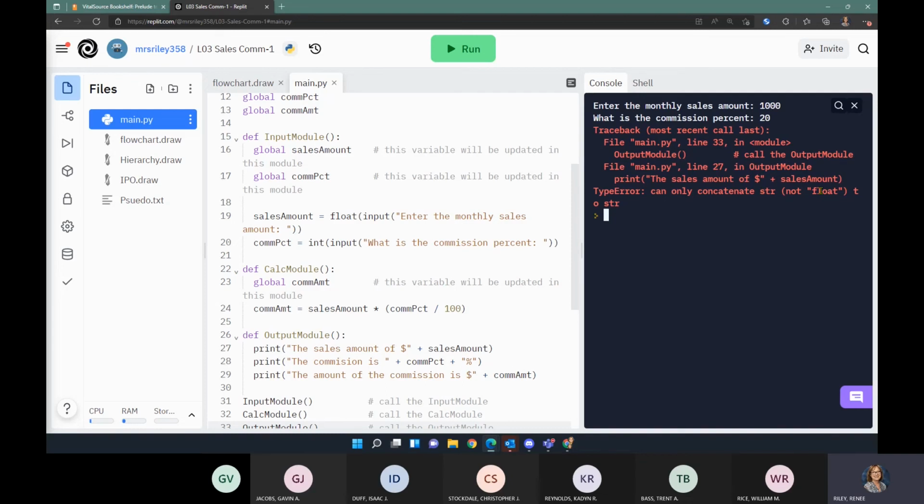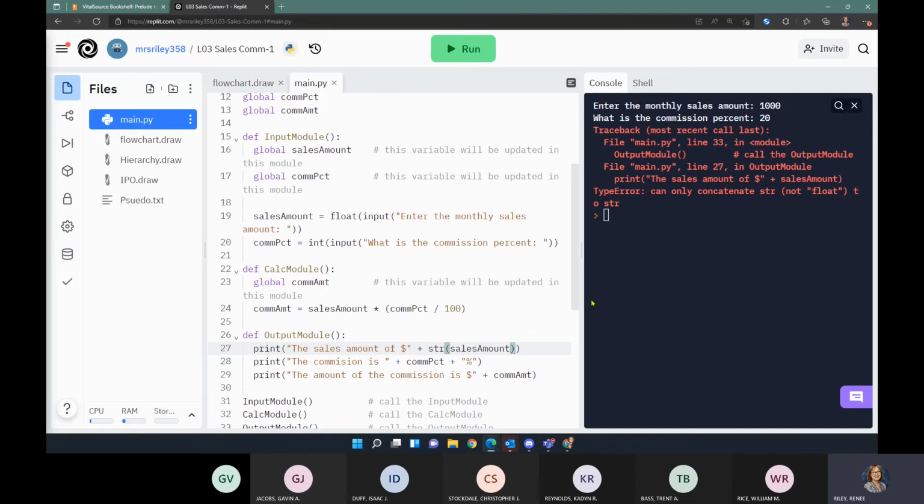Well, there's a couple of ways we can fix this problem. The best way is to wrap our float variable in an str command to cast it back as a string. So I can do that with my sales amount. I'll say, make it a string and enclose the variable name within parentheses.